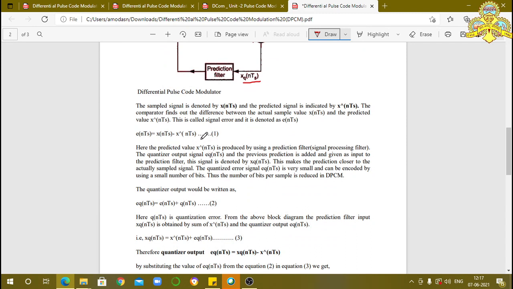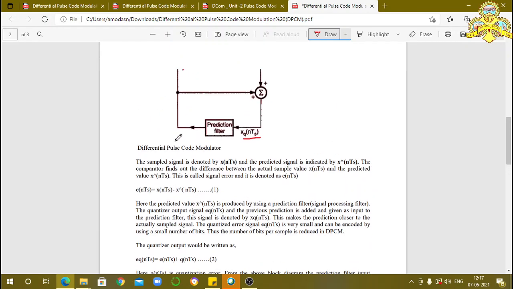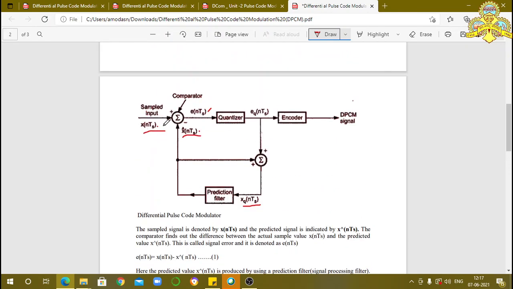Here by this equation we can consider e(nTs) plus x̂(nTs) is equal to x(nTs). That is, the actual modulating signal, this actual sampled signal x(nTs), is equal to e(nTs) plus x̂(nTs).